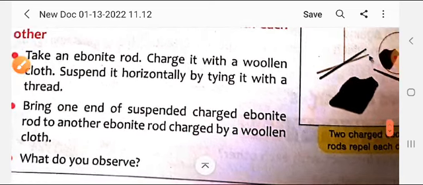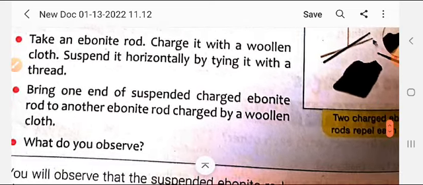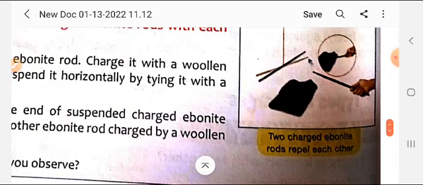Bring one end of the suspended charged ebonite rod to another ebonite rod. Now this ebonite rod is already charged. Now bring one more ebonite rod, okay students, which is also charged by the same woolen cloth. What do you observe? You will see that they will repel each other.